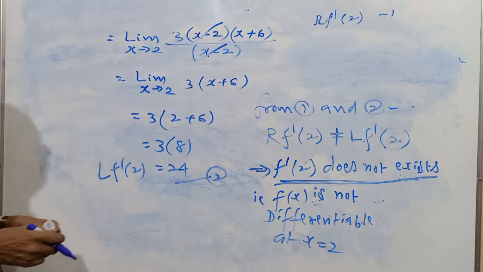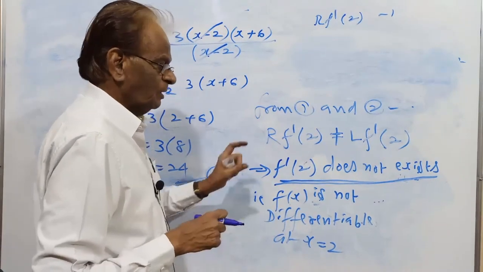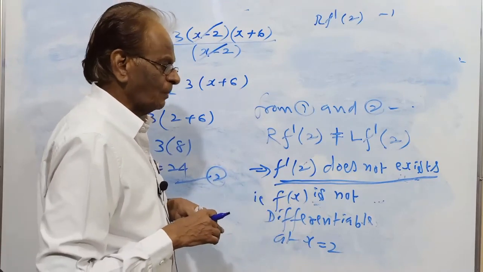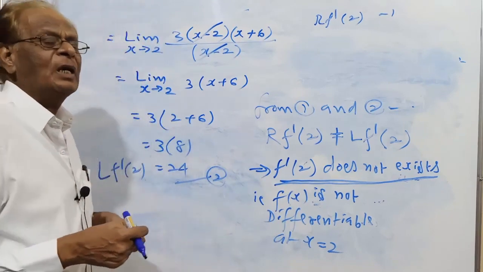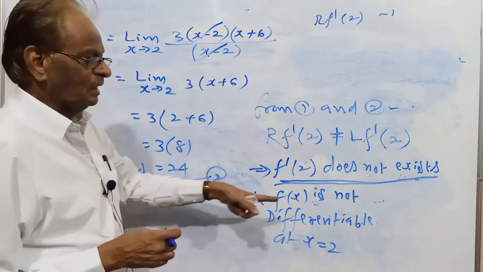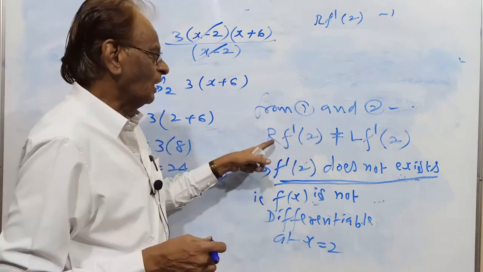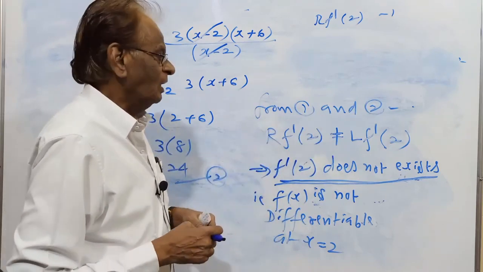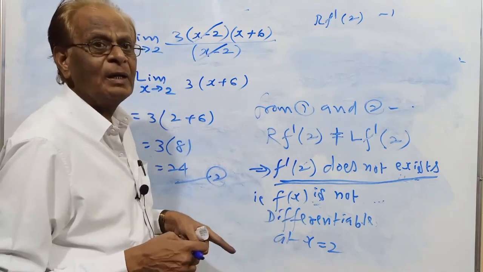So whenever you want to differentiate, it means to check whether the function is differentiable or not differentiable. Differentiable and not differentiable together is known as differentiability. So to check the differentiability, find the right hand derivative and left hand derivative. If right hand derivative and left hand derivative are not equal, then the function is not differentiable at that particular point.